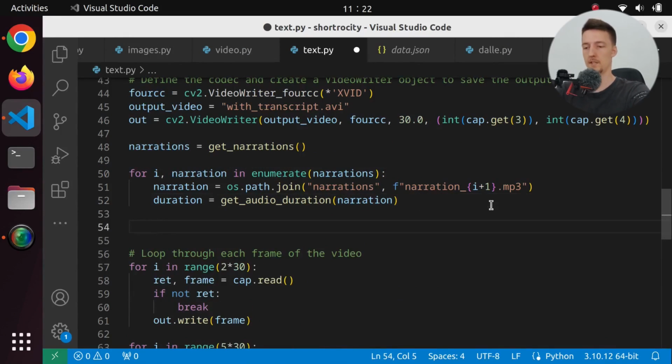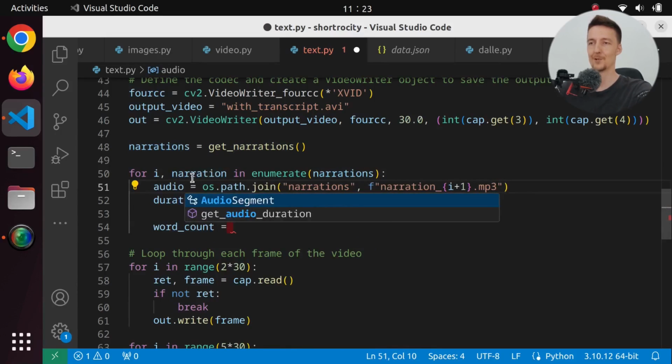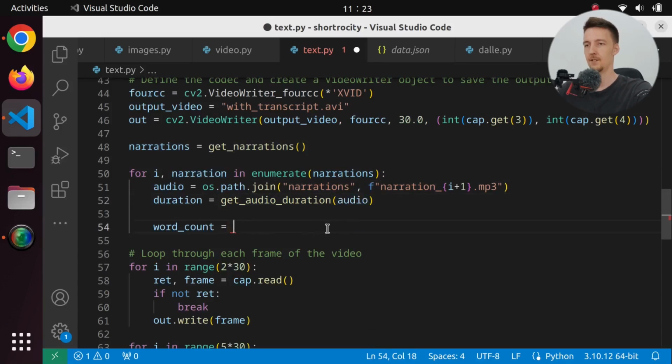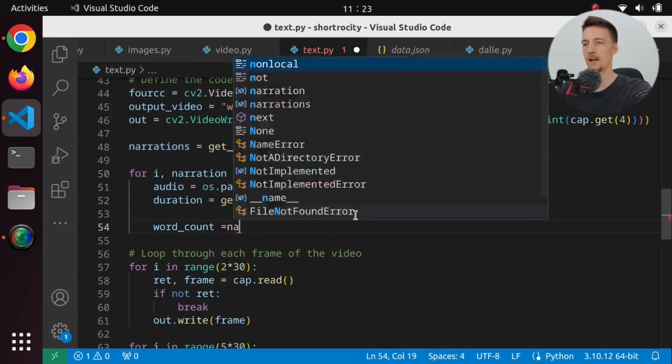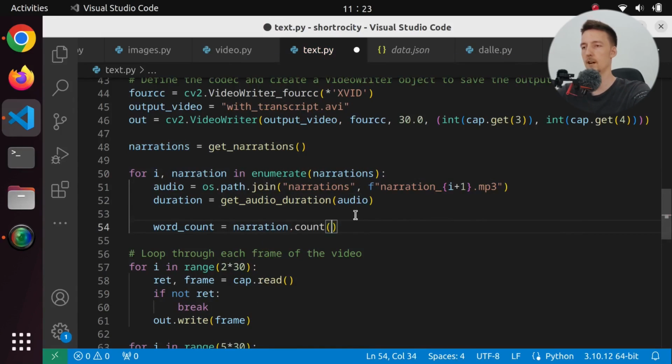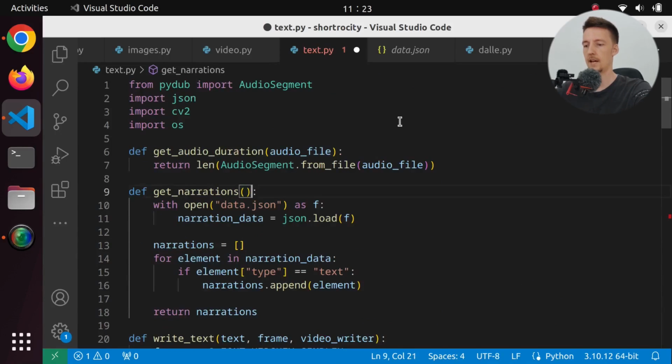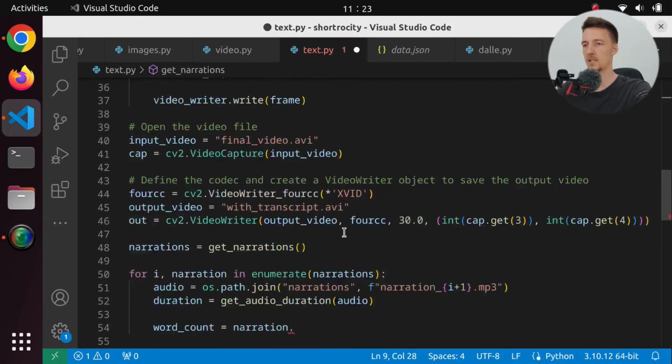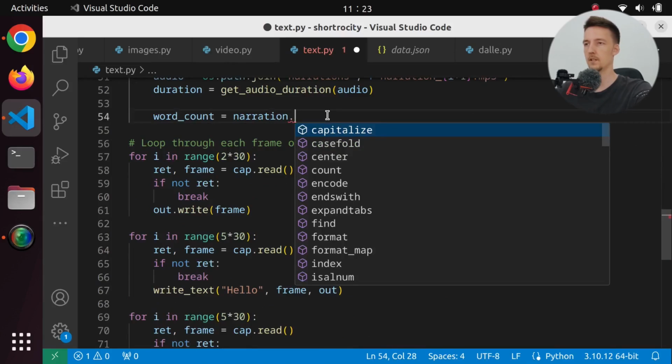And then we could do something like this. We could say that the word count is going to be what? First of all, we have to call this audio because we used narration here. So word count is narration count. Is there a count? How do we actually count the number of occurrences? I forgot how to do this. There's something in there. Let's add a return value to this, which is going to be str. So maybe we get some sort of autocompletion here.